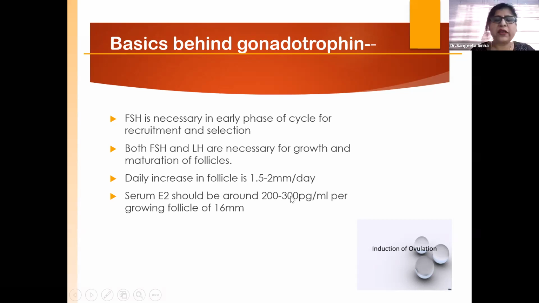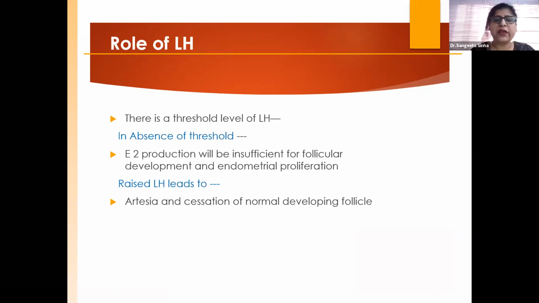Antral follicle count is low and FSH is high. So you just counsel your patients that your ovarian reserve is low, fewer eggs may be formed, and quality may be poor.